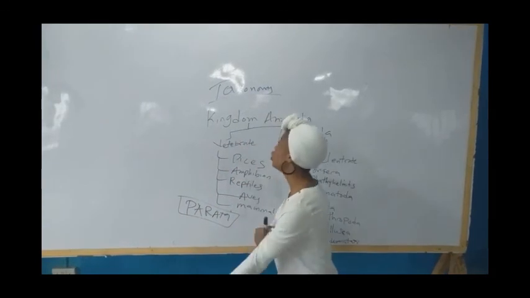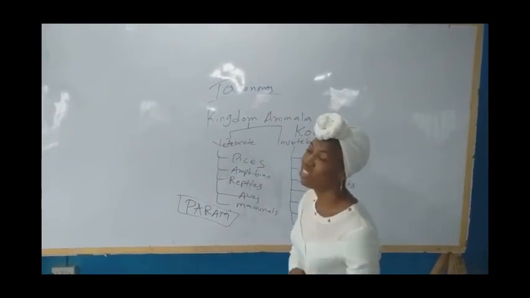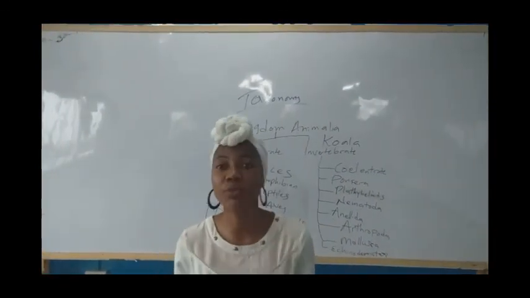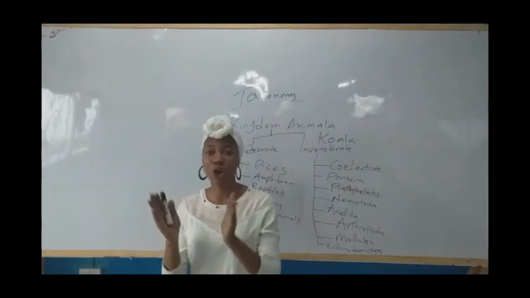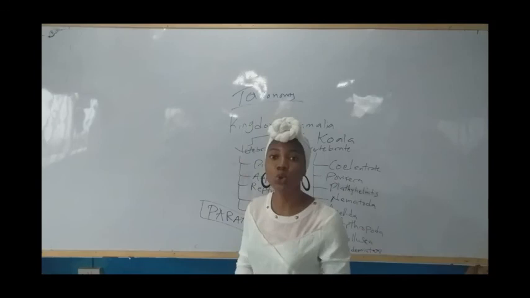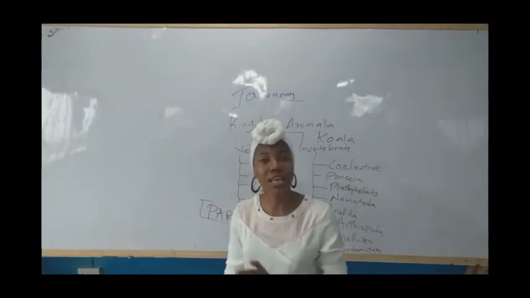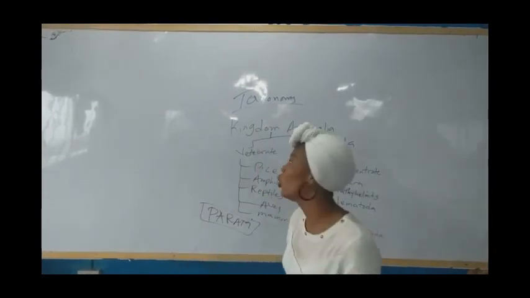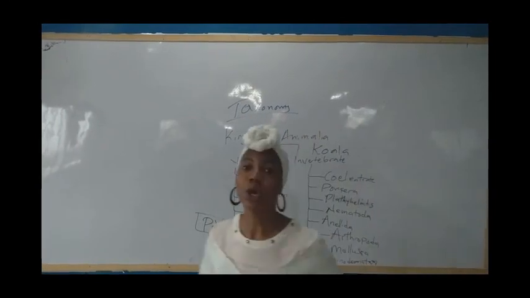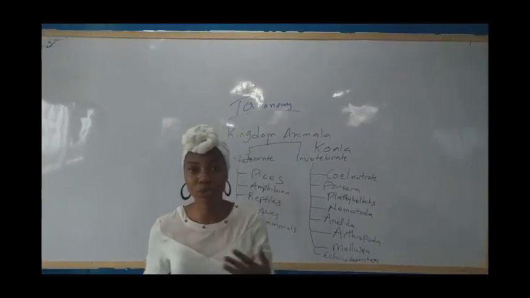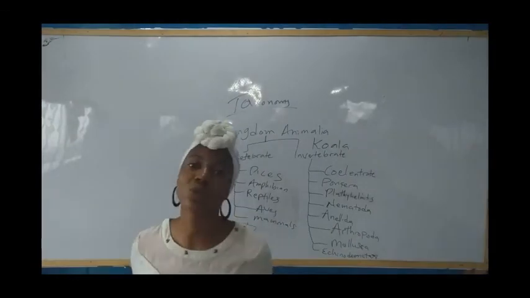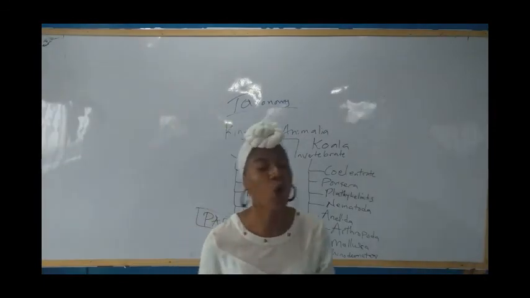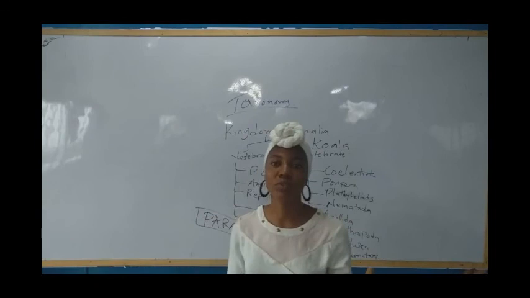So now we are done with the taxonomic classification of living things. So let me tell you something. In classification, the higher the taxon, the more inclusive it becomes. The higher the hierarchy, the more inclusive the organism will become. You know that we started from bacteria, we moved to protozoans, protists, we moved to fungi, to plants, and now we move to animals. So we finally got to mammals, which is the biggest of all. So that's what classification of living things is all about.